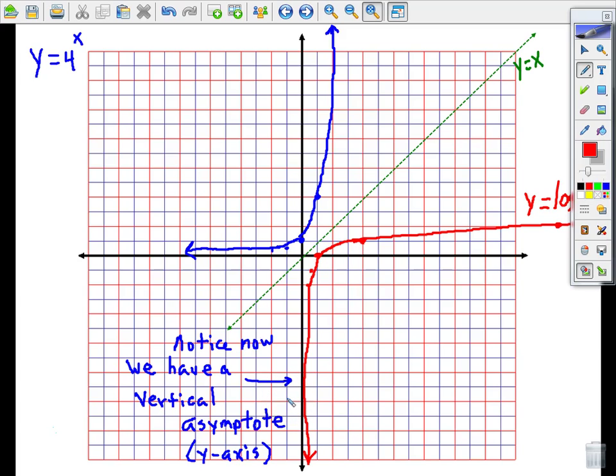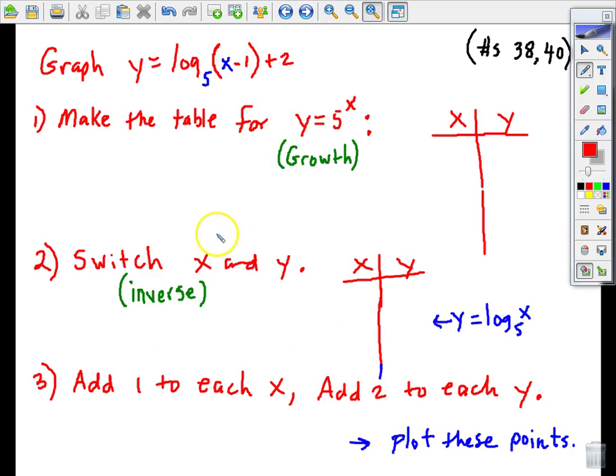All right, so I'm going to pause for questions. Any questions on how we got the log function graph? The inverse of exponential growth or decay. Just happened to be growth in this example. Okay, now I'm not going to do the entire graph of this next problem, but I'm just going to get it set up for you.